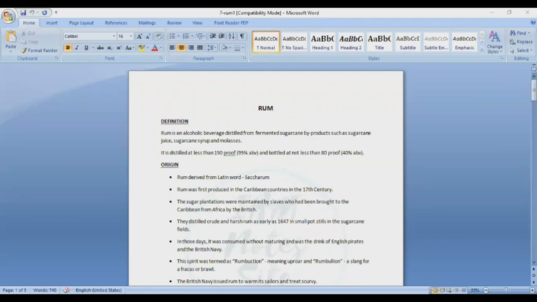So again, another spirit is brandy. So let's start learning the brandy. Definition: brandy is a spirit obtained from the distillation of fermented grape juice and suitably aged in wood.